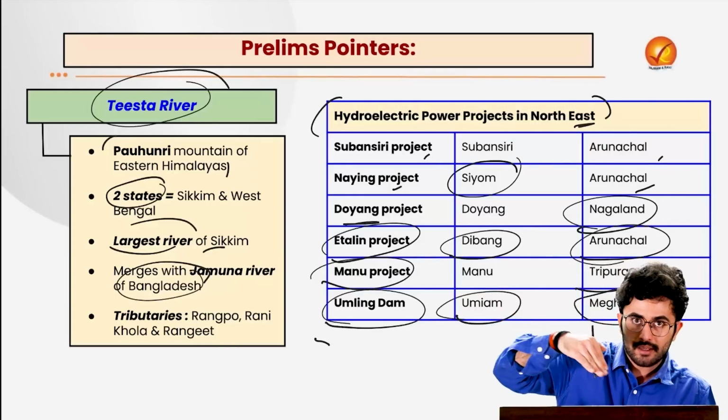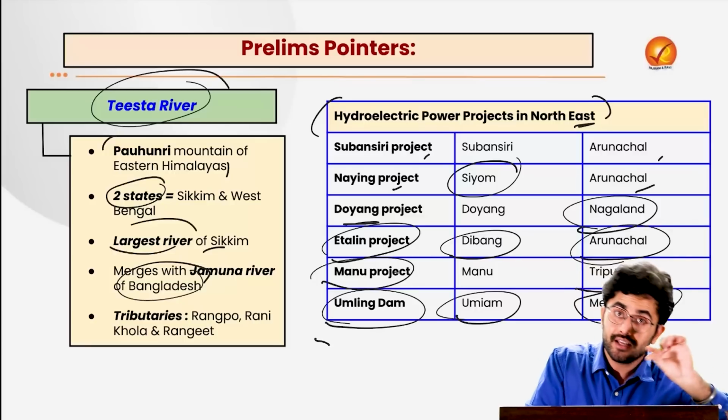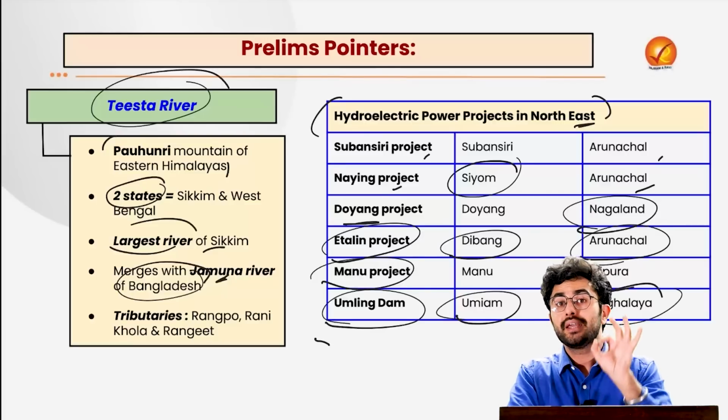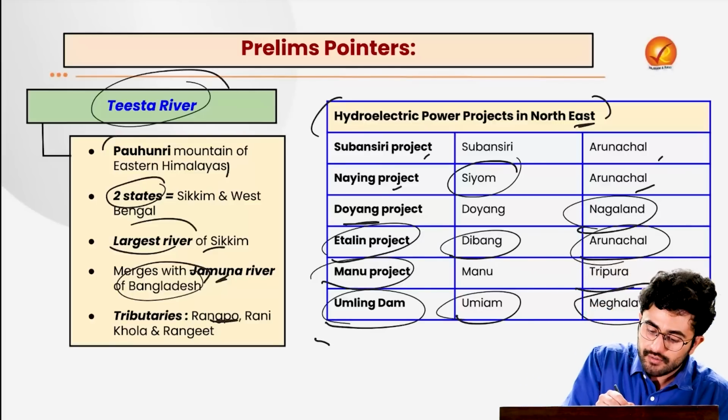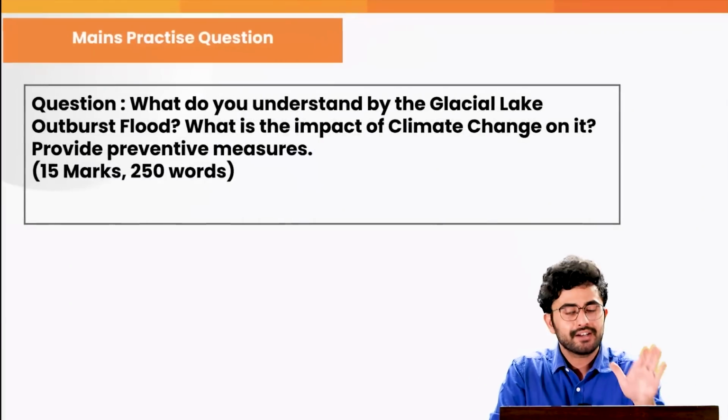So it flows through Sikkim, West Bengal, reaches Bangladesh, and there it joins another river called Jamuna and finally drains into the Bay of Bengal. The major tributaries of this Teesta river are your Rangpo, Rani Khola and Rangit. So remember these facts, try to attempt this question.